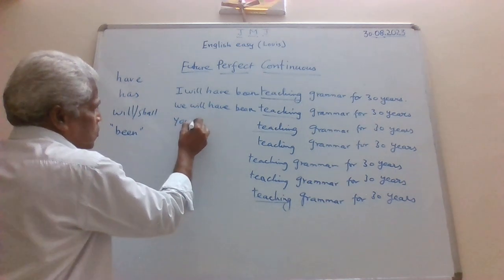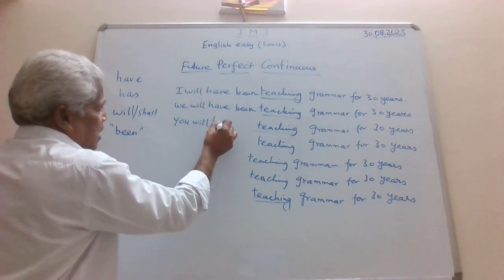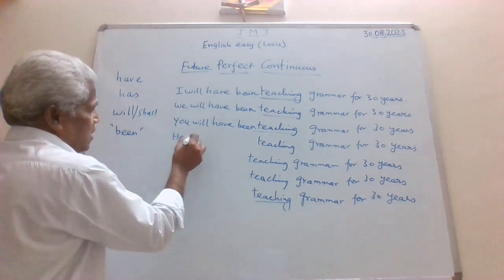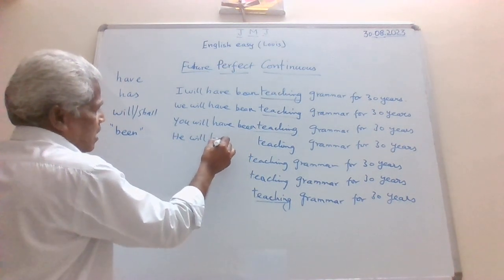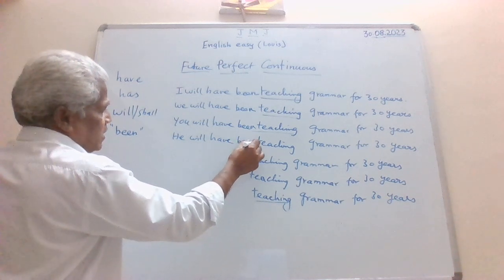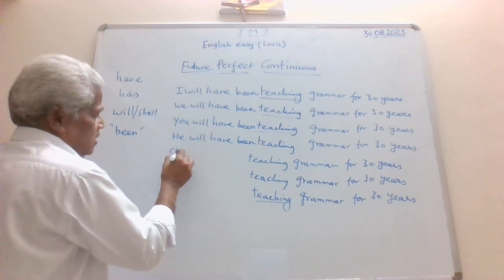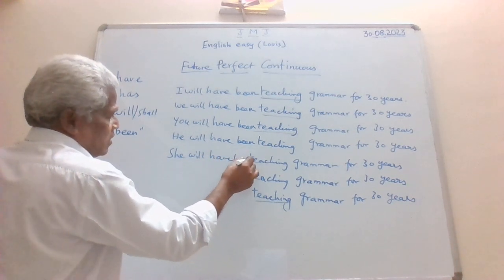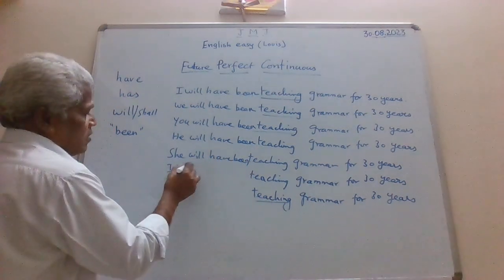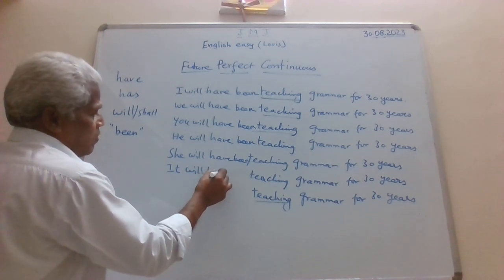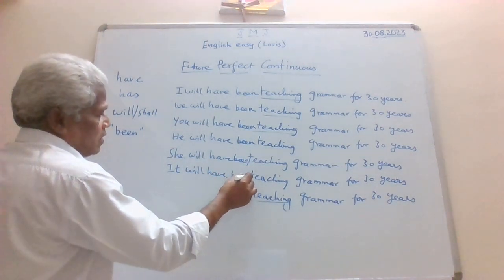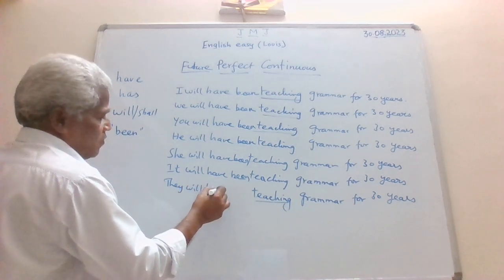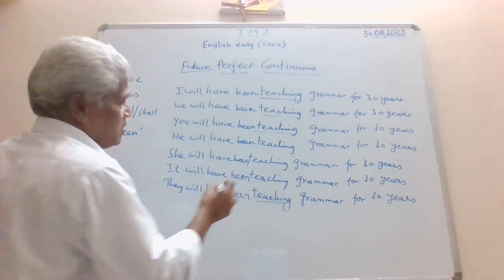Then you will have been, and he will have been, she will have been, it will have been, they will have been.